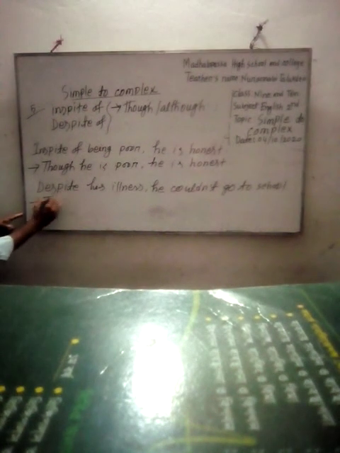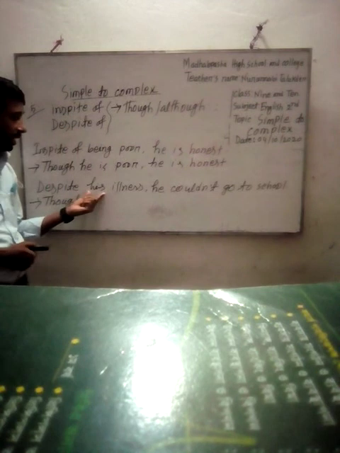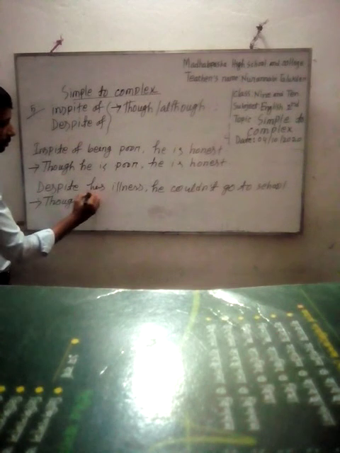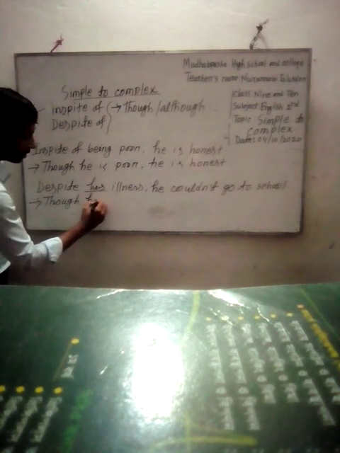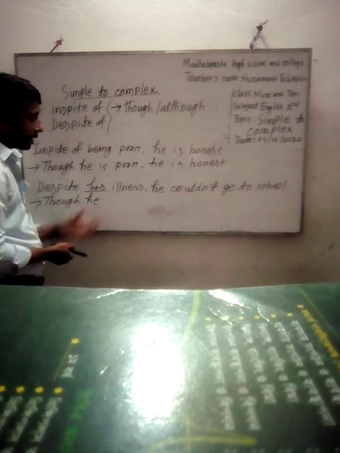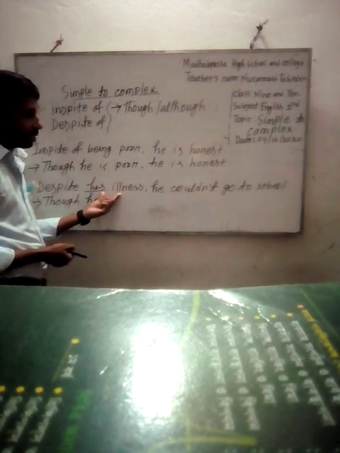If we find despite, we will use though or although. And as his is in the possessive case, we will use the subjective form. The subjective form of his is he. Then we'll use a to be verb, as there is no verb in this sentence.